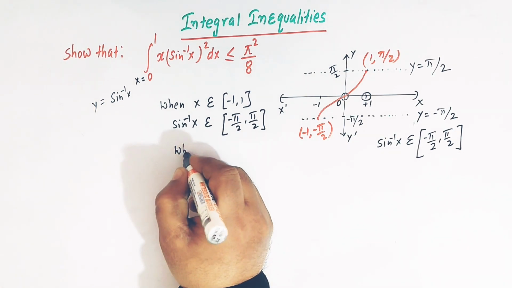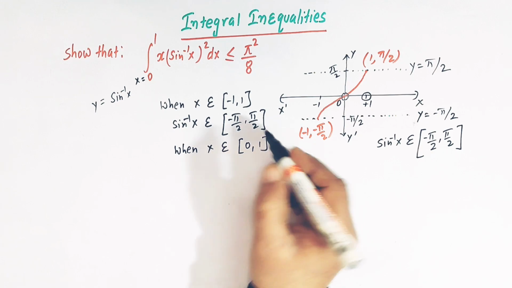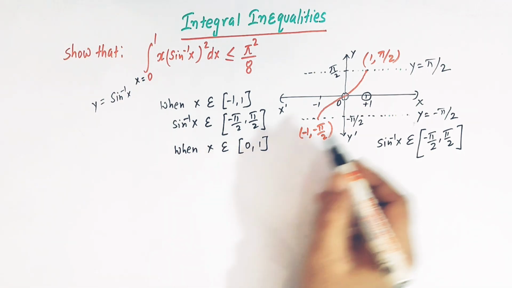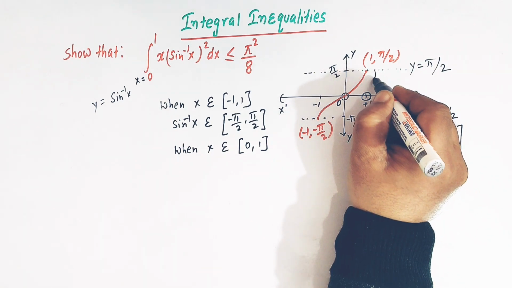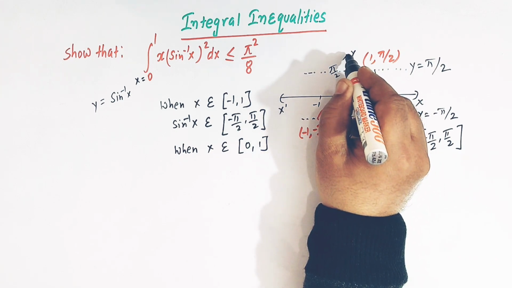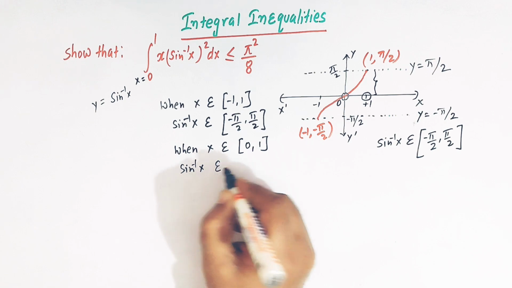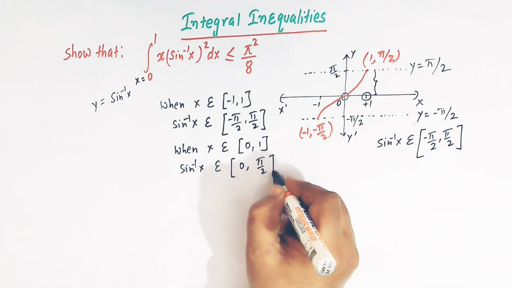So when x belongs to the interval 0 to 1, where the lower limit is 0 and the upper limit is 1, then sine inverse x belongs to the interval 0 to pi by 2, right?